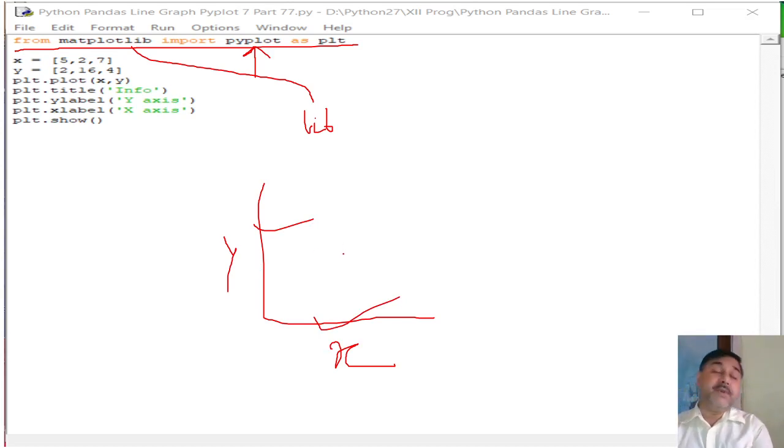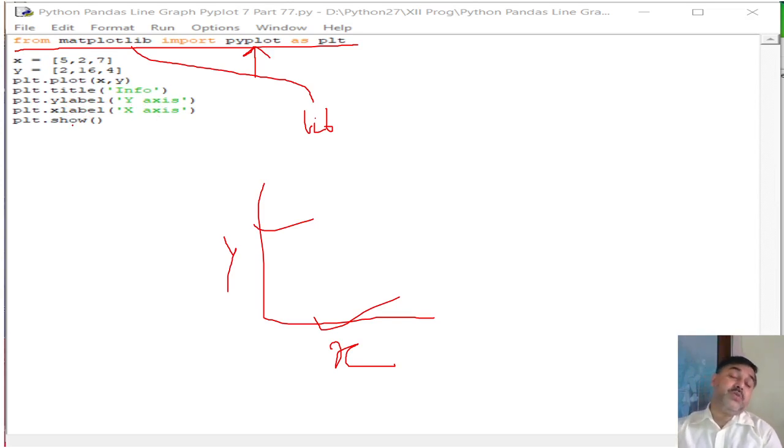So what is our basic requirement? Our basic requirement is the values. So we require the values, like what value has been given. The first value of the x-axis is 5, 2 and 7. The second value, of y, is given as 16 and 4. So there we find plt.plot(x, y), plt.title("Info"), plt.ylabel("y axis"), plt.xlabel("x axis"), plt.show().